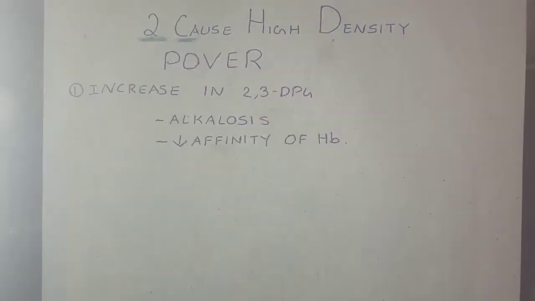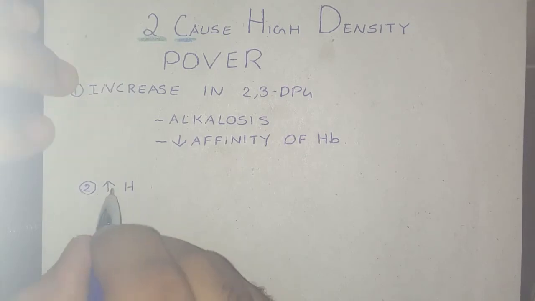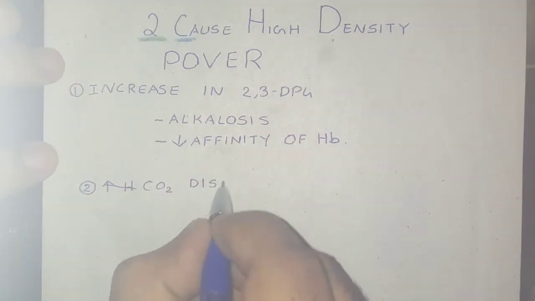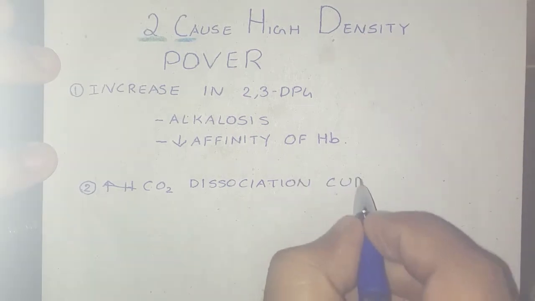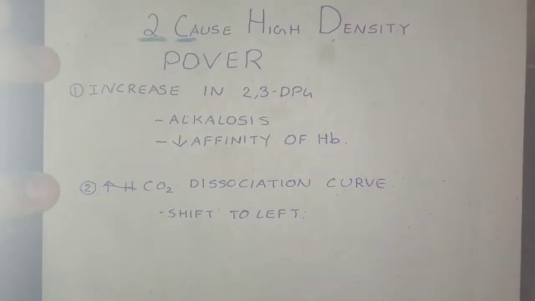Now for the C, that is the carbon dioxide dissociation curve, and this curve shifts to the left for any given arterial carbon dioxide pressure, that is, any given arterial PCO2. The ventilatory response is greater after several days at high altitude.